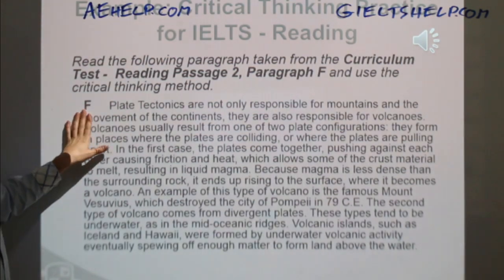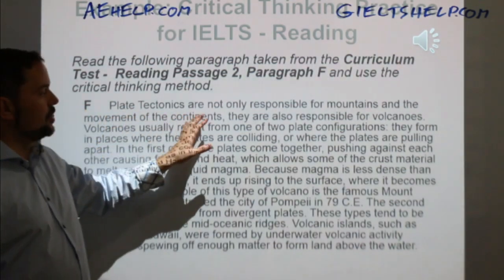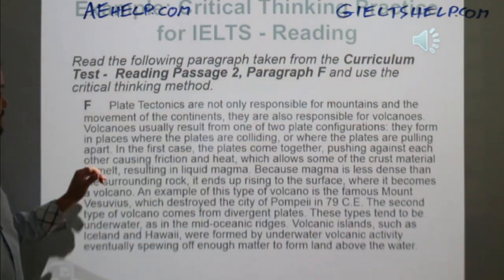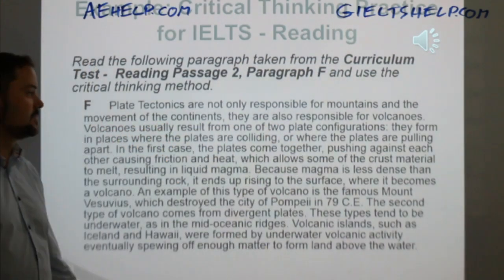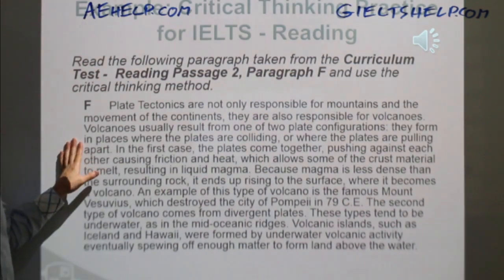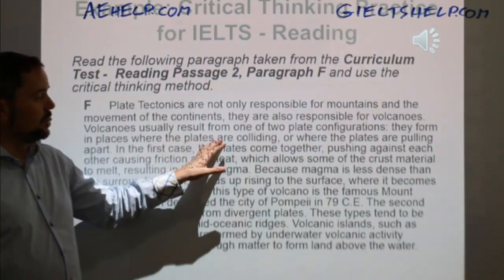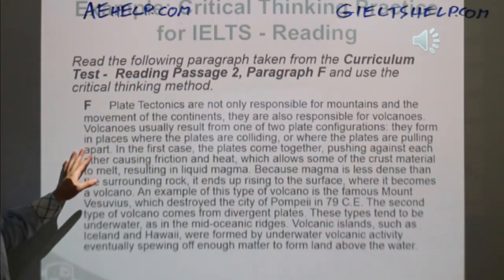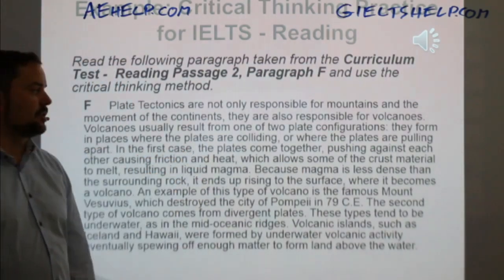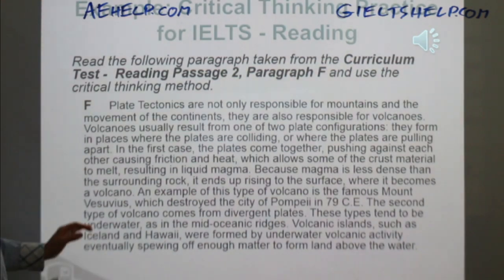Paragraph F. Plate tectonics are not only responsible for mountains and the movement of the continents, they are also responsible for volcanoes. Volcanoes usually result from one of two plate configurations. They form in places where the plates are colliding or where the plates are pulling apart.